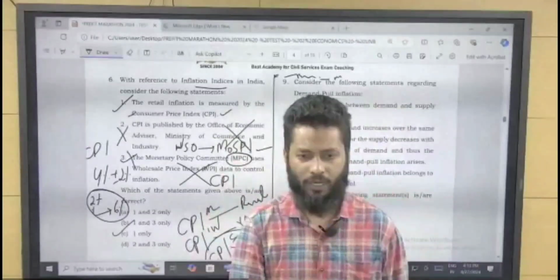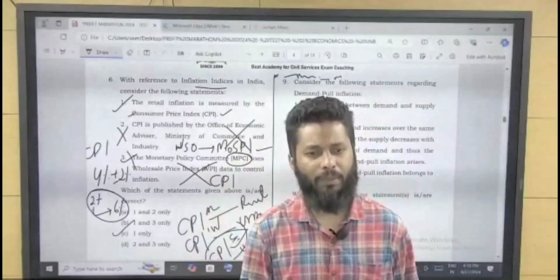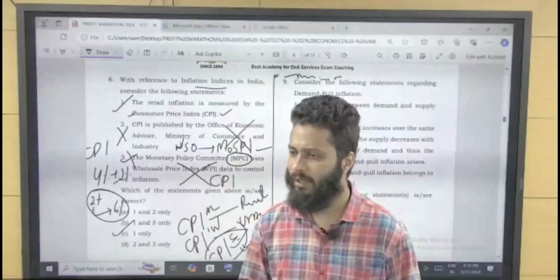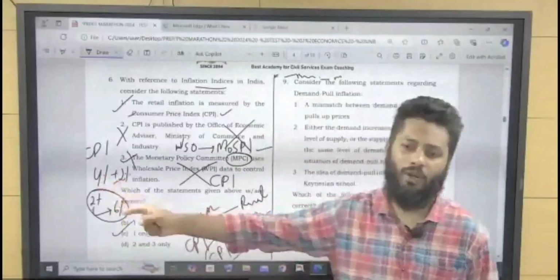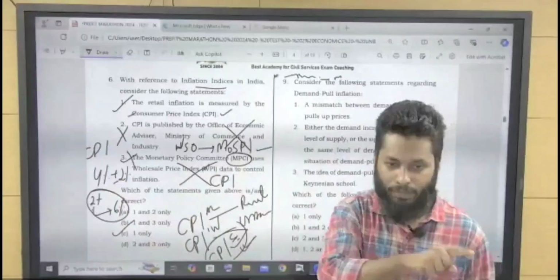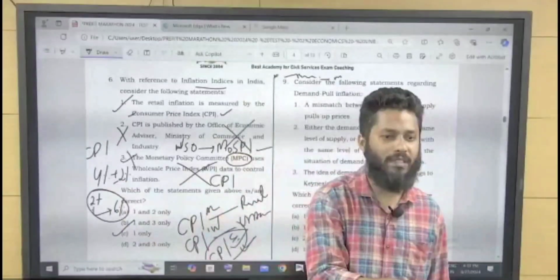Enough liquidity is available in the market. So there is money in the hands of the public, but production is not matching the demand.